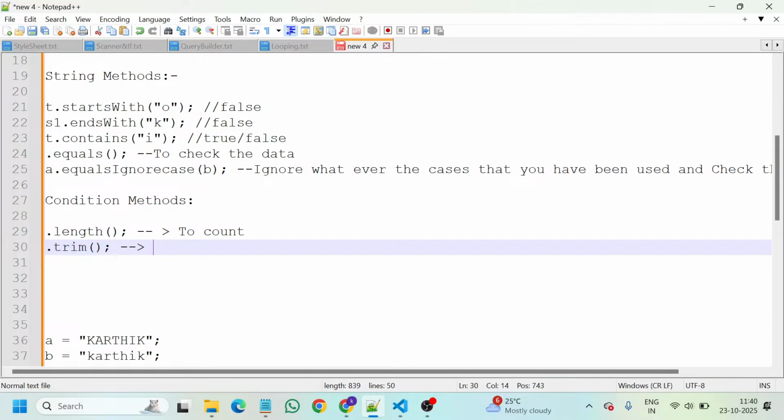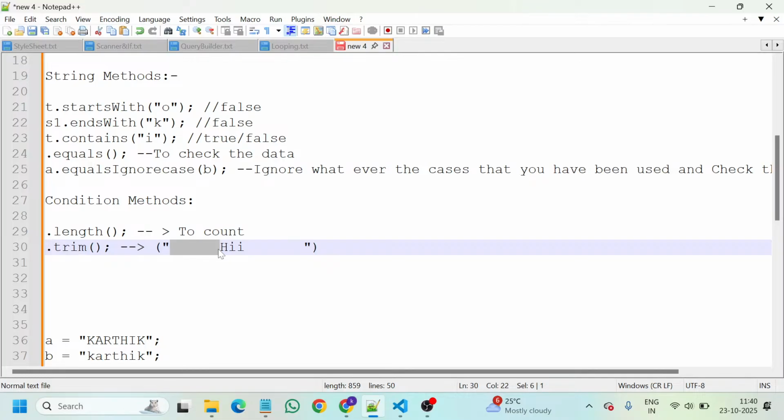So dot trim is used to remove the spaces at the initial stage and the ending stage. Let us assume that we have a string with space, hi, and space. I told you space is also a character, so here the space is wasted. I have used 5 spaces here, and here also 5 spaces.